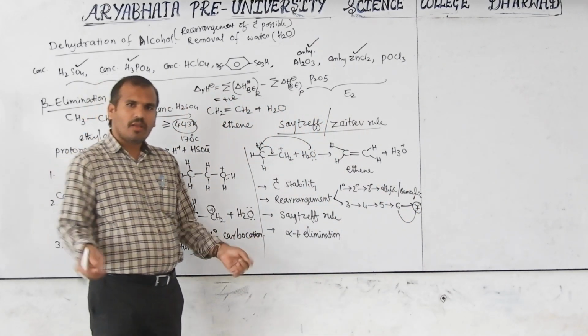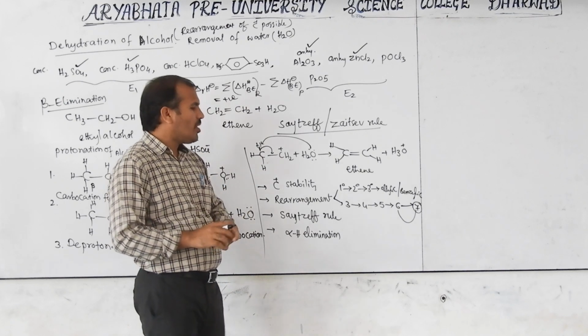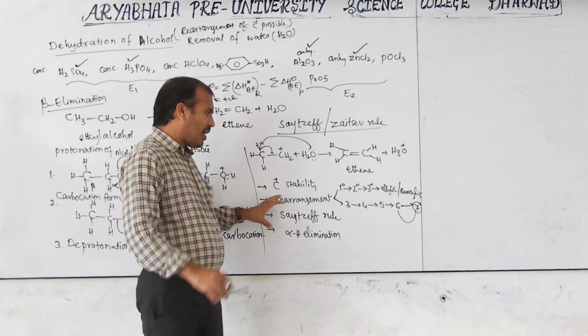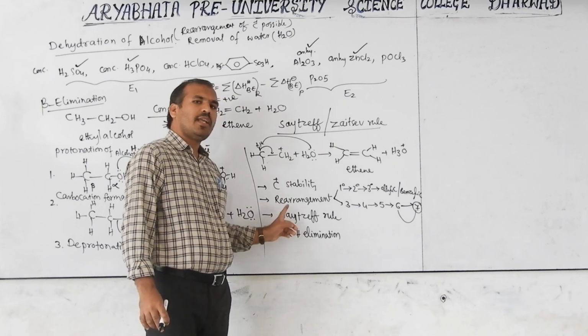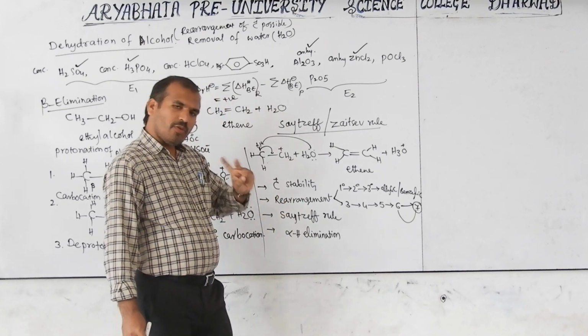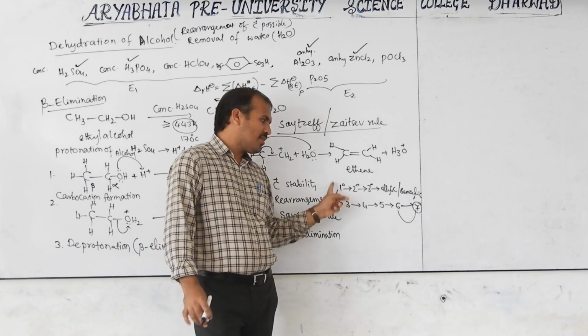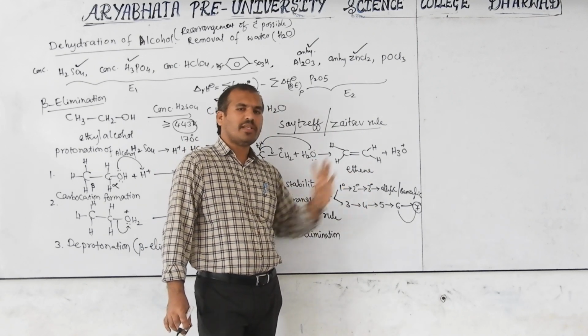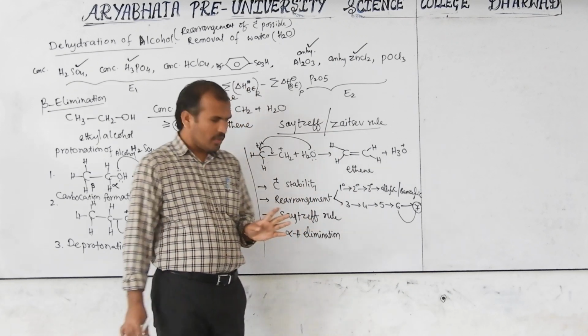Generally not possible, but some conditions are there. You have to think of this immediately. Okay? When a carbocation is there, you have to see whether rearrangement is possible or not, and what type of rearrangement.